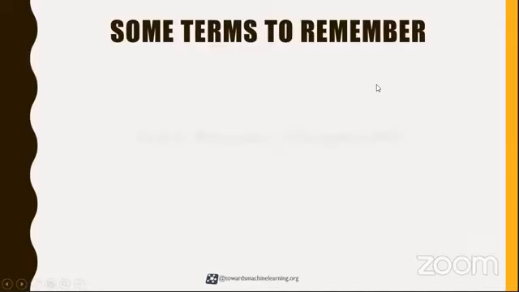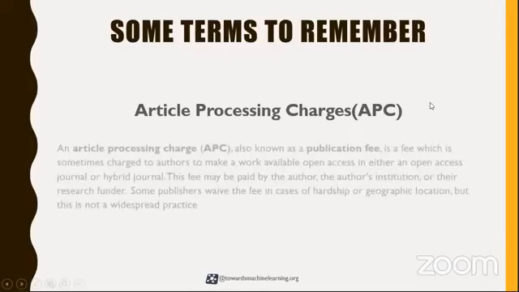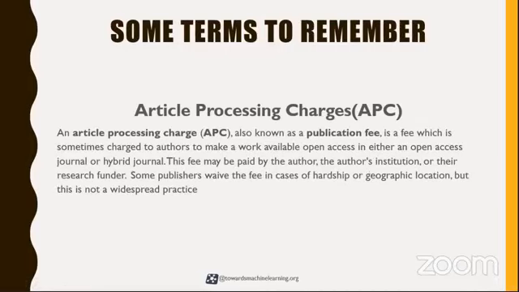Okay, let's move forward to the article processing charges. As I told you, for open access journals you have to pay the article processing charges. You have to pay them after the article is accepted and prior to publication. This fee may be paid by the author, the author's institution, or the research funders. As I told you, many people take the funders along with them for publishing in open access journals. So you should take a funder. You can ask whatever college or institution you are with, and they may happily pay these charges and fund you for them. You can ask them.